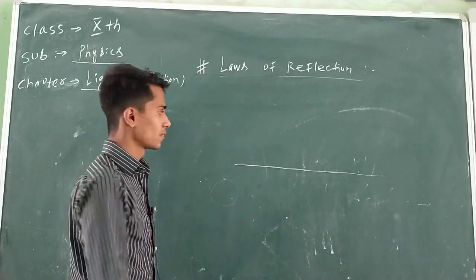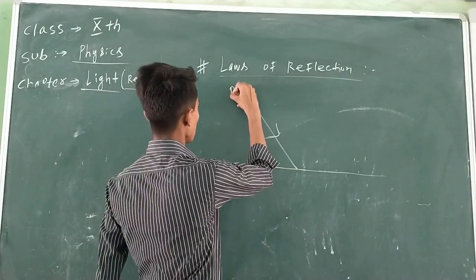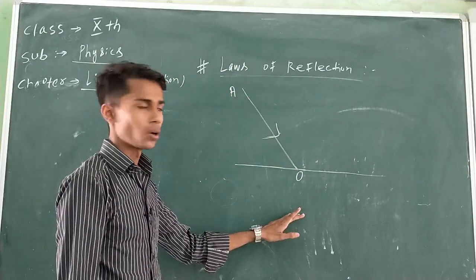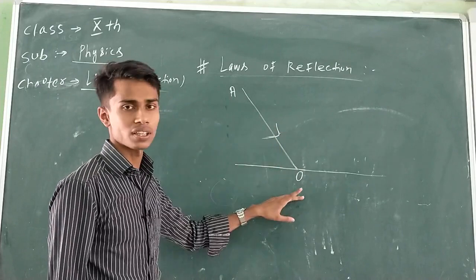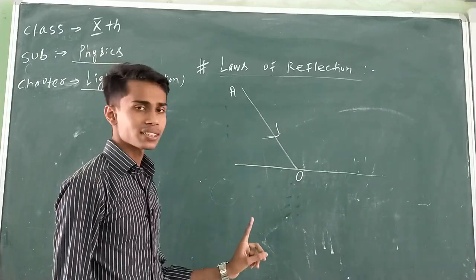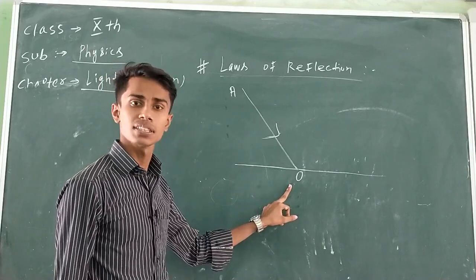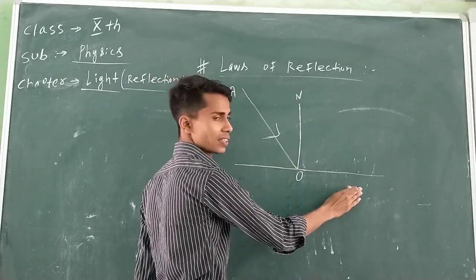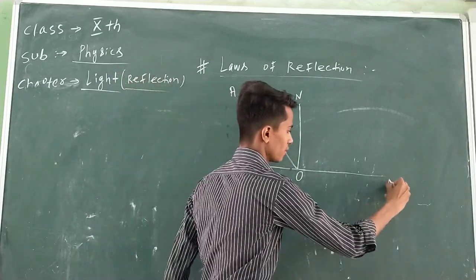Let this be a surface. From a source of light, a ray of light is falling like this. Let AO be falling on the surface. OA can be considered as the incident ray because OA is falling on the surface, and O will be the point of incidence. Any problem? Now next we will draw a perpendicular at the point of incidence from the surface. A perpendicular is drawn from O to the surface. Let ON be the perpendicular on the surface and let the surface be MN.